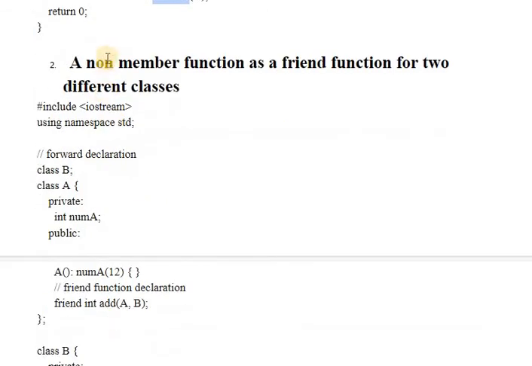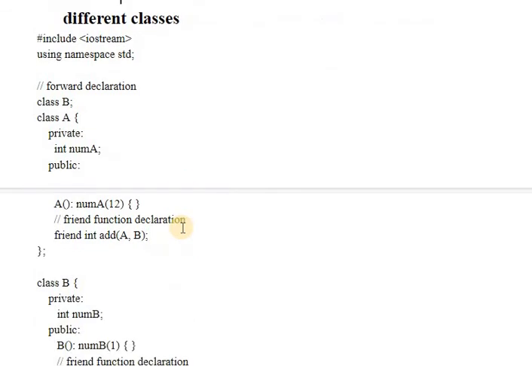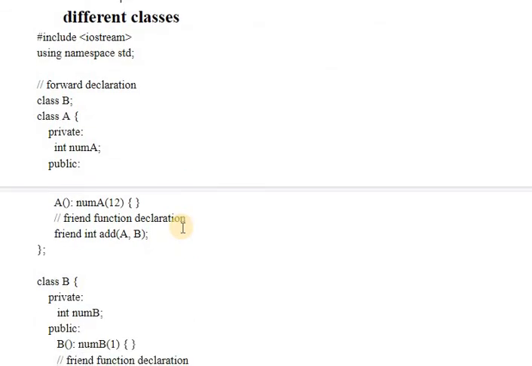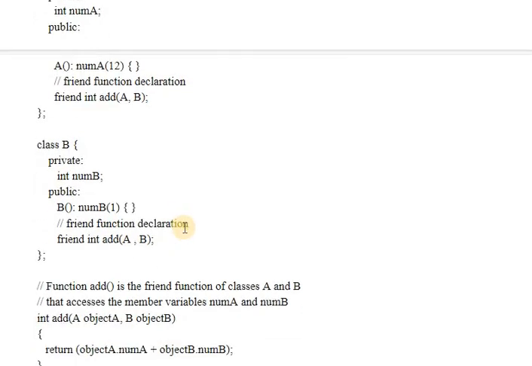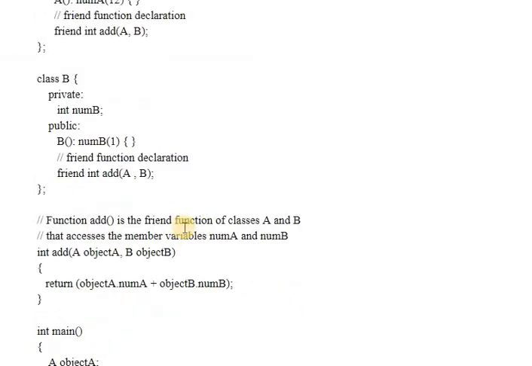The second type is when a non-member function is a friend of 2 different classes, or classes which are not related to each other. This function may add the objects of 2 different classes, or subtract them. So here we will see how the friend function uses the objects of 2 different classes to add those objects.